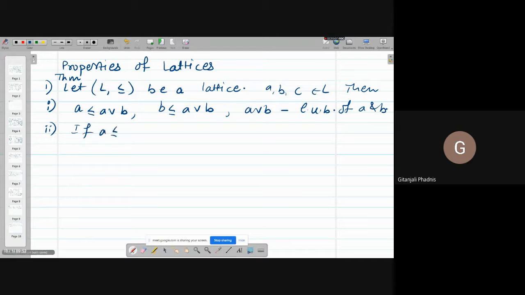If a is less equal c and b is also less equal c, that means c is an upper bound of a and b. You know? c is an upper bound of a and b. And what is a join b? The least upper bound, not lower bound. I have written it here.